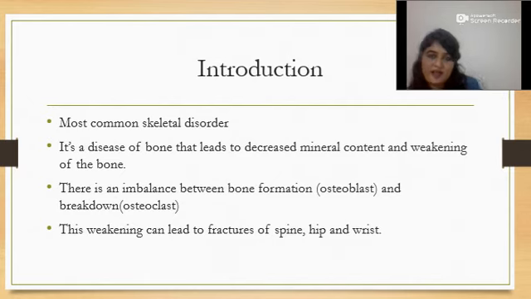What is the main problem which is happening here? There is less bone mineral density because of the imbalance between the bone formation cells and the bone breakdown cells. That is, the imbalance between the osteoclast and the osteoblast cells reduces the bone mineral density, due to which the patient gets this disease, and in the long run he is bound to get fractures of the spine or even the hip.